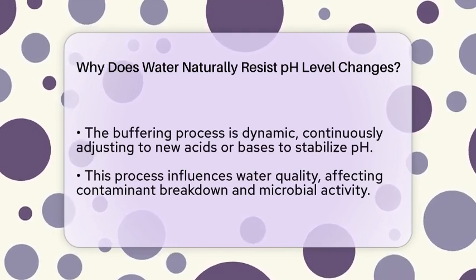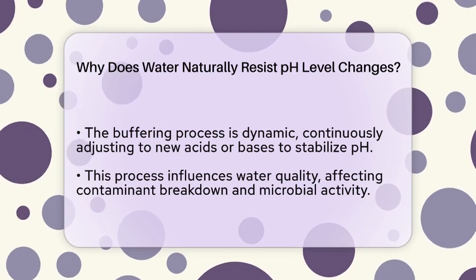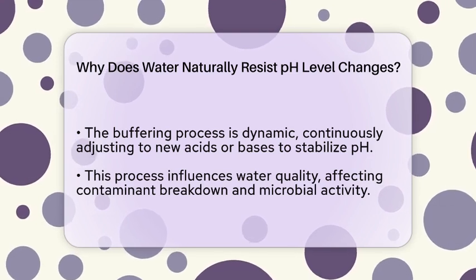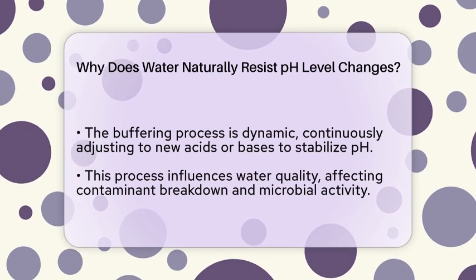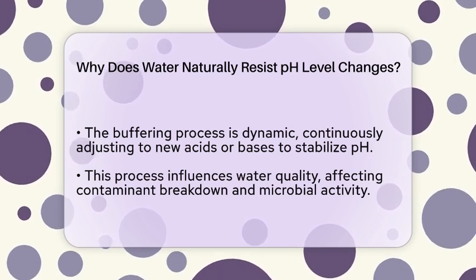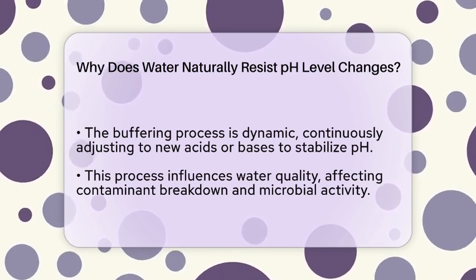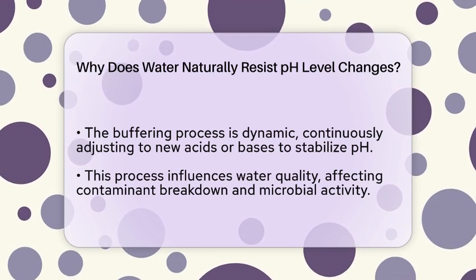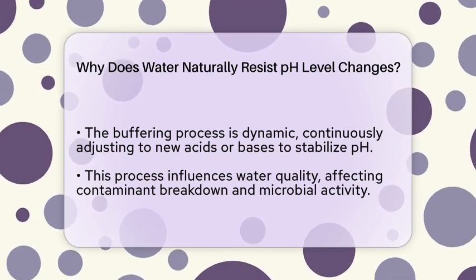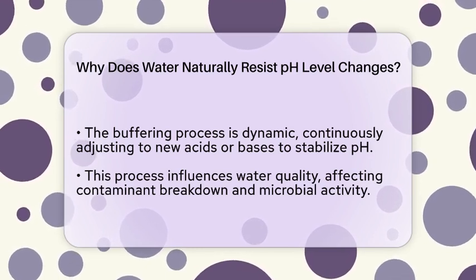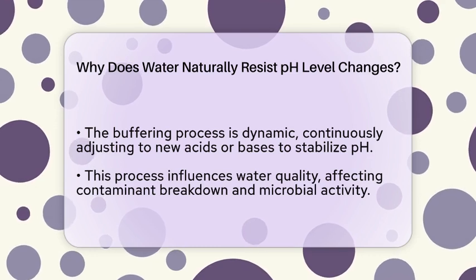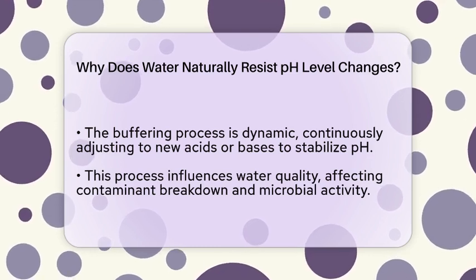This balancing process is dynamic, meaning it constantly adjusts to new acids or bases added to the water. When acids or bases enter, the equilibrium shifts to counteract the change, either by absorbing or releasing hydrogen ions. This slow, ongoing adjustment helps keep water's pH relatively stable over time.